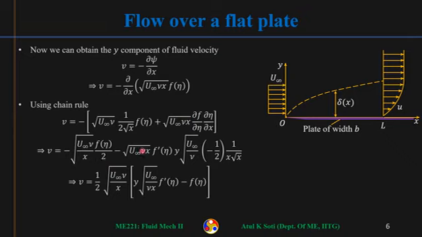Then we can take u infinity nu by x times half as common in both places, so this we can take out. This minus and this minus will become plus, so we'll get y into square root of u infinity by nu x, f prime of eta, and minus f.